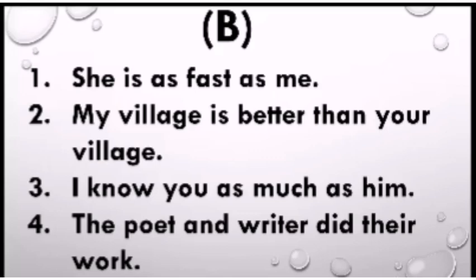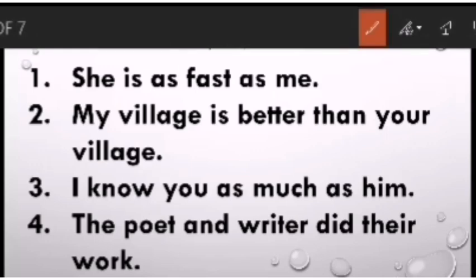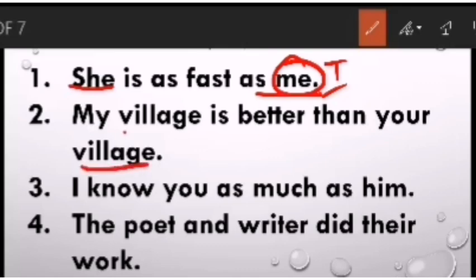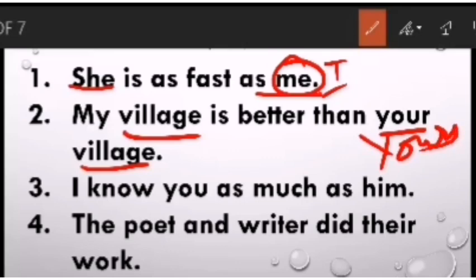First sentence. She is as fast as me. Now the comparison is done, so they should be in the same case. She is compared with me. So she is in subjective case, and here also we are supposed to use subjective case. That will be I. Then, my village is better than your village. There is repetition of village, so a pronoun should be used. Here the proper possessive form to be used will be yours. Right? That will be the proper pronoun.